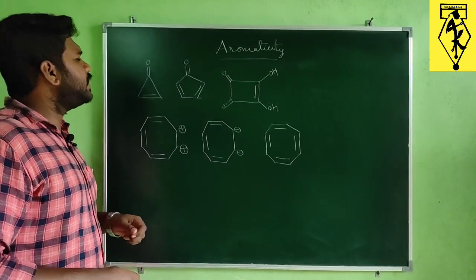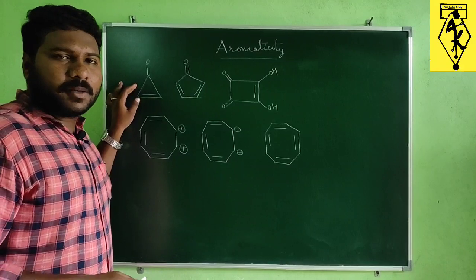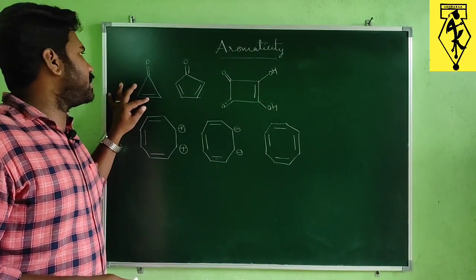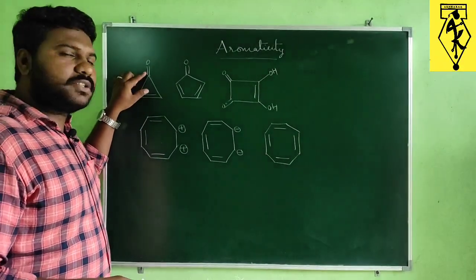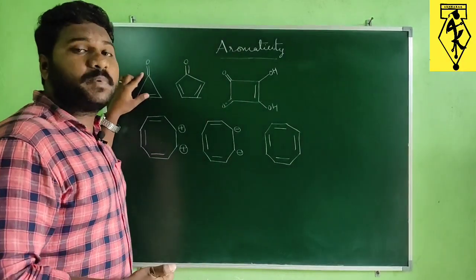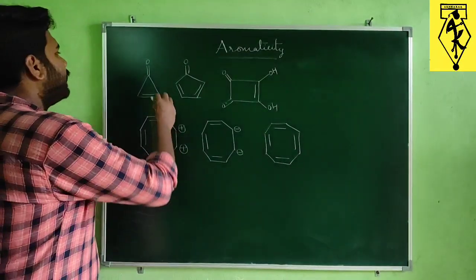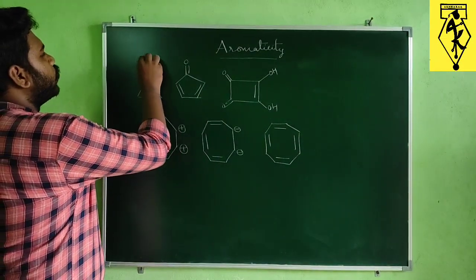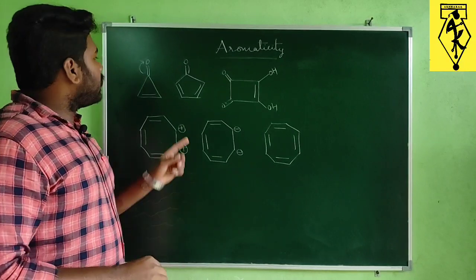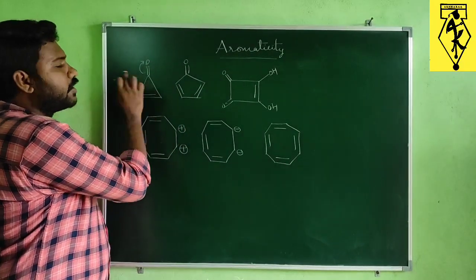So first example, in this first example you might think it is an anti-aromatic compound because here 2 pi electrons are present and here one pi bond is present, so you might consider this pi bond will also be participating in delocalization. But in practice, this pi bond is migrated towards oxygen because of the electronegativity difference between oxygen and carbon.